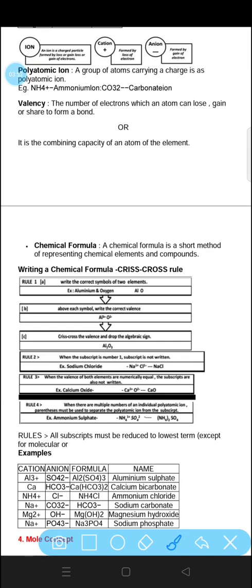Now, what is valency? The number of electrons which an atom can lose, gain or share is called valency. To form a bond, the atom can share electrons, can gain electrons and can lose electrons. Or we can say it is the combining capacity of an atom of the element.